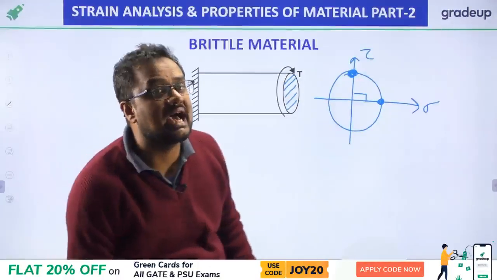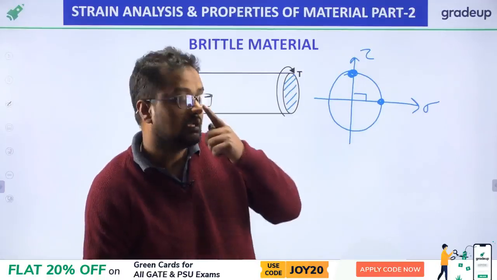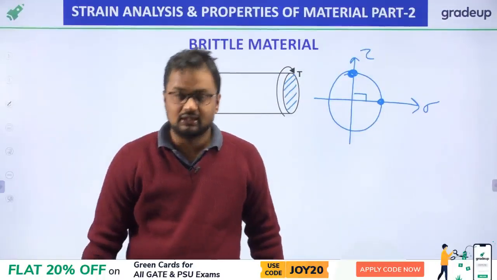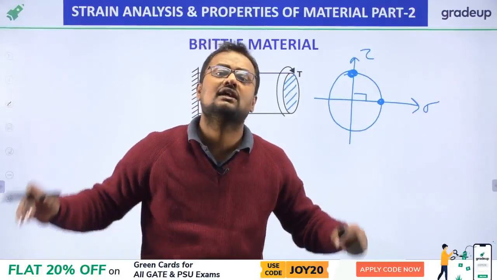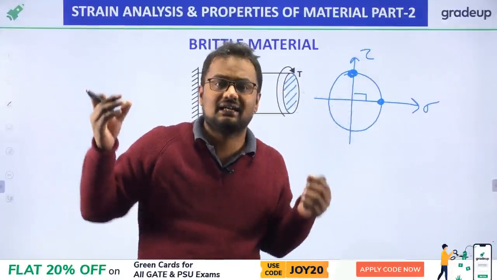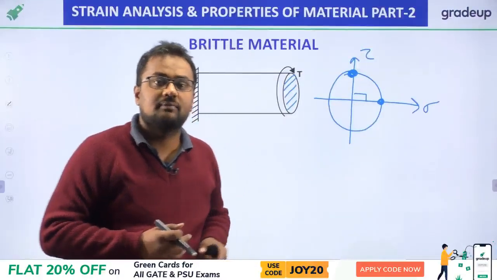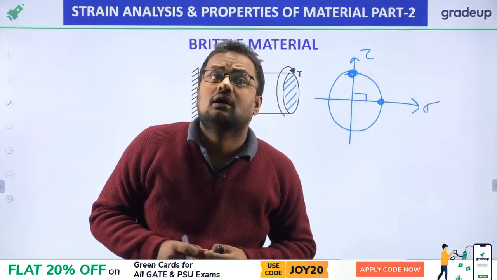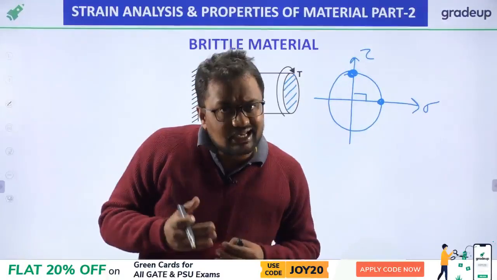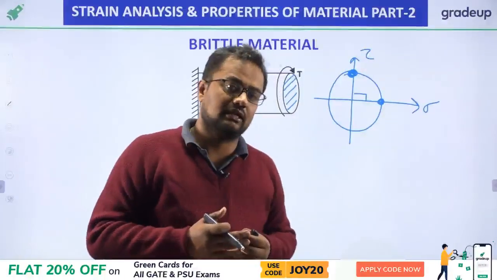So in real life, in real practice, it will be at 45 degree. We will see that in Mohr circle: if any 2 points are at theta angle away in Mohr circle, then in actual practice they will be at theta by 2. Suppose in Mohr circle 2 points are at 60 degree. Then in real practice, those 2 planes are at 30 degree only.